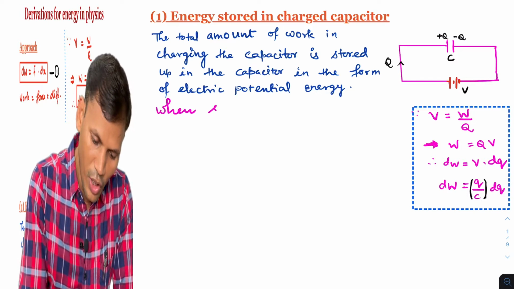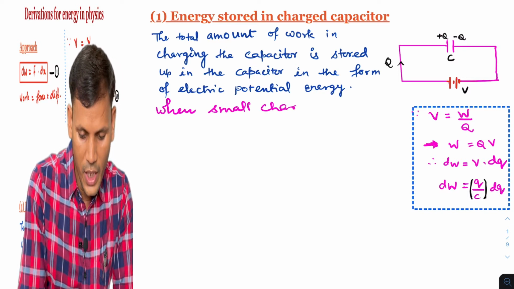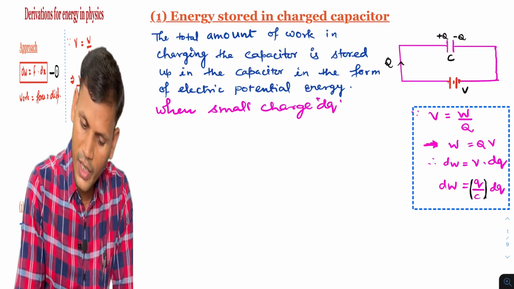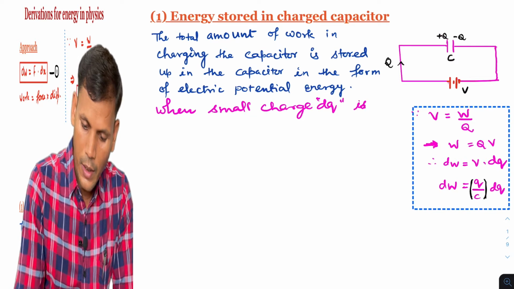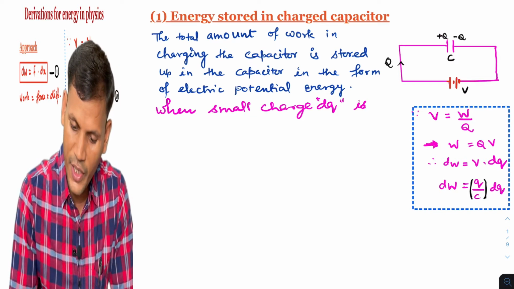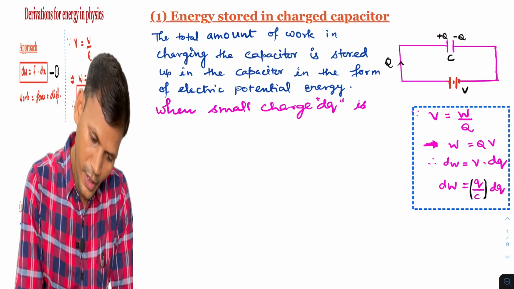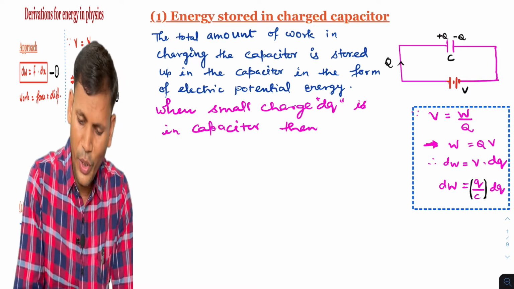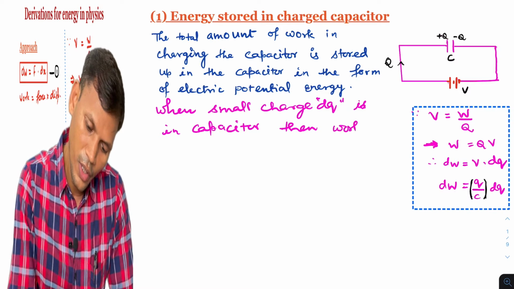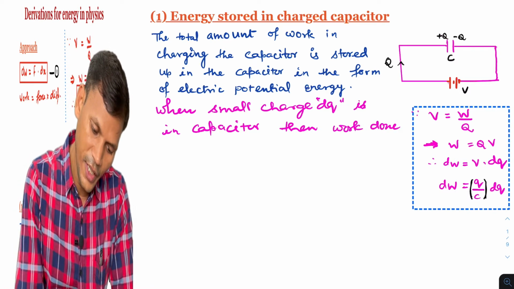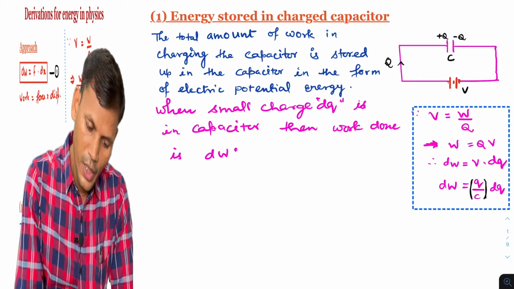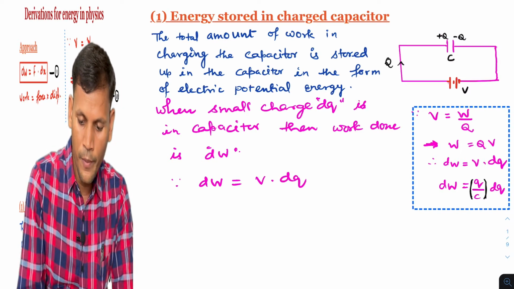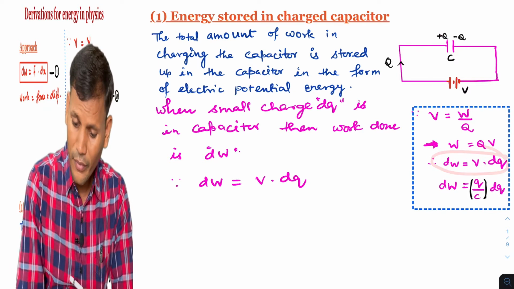When a small charge dq is in the capacitor, then during charging we can say the work done in charging the capacitor is dW, and we know since dW is equal to V into dq, this step I have written. Now what is V?